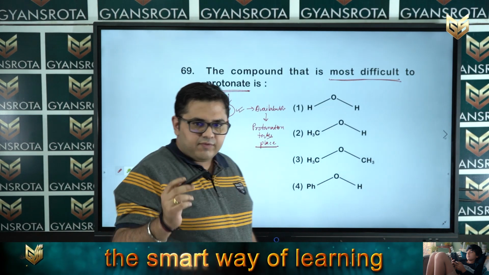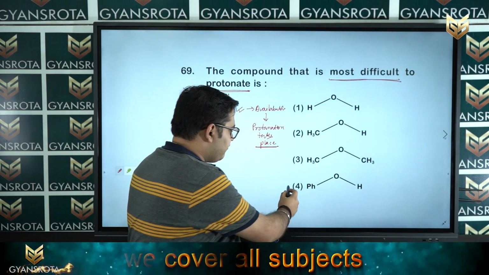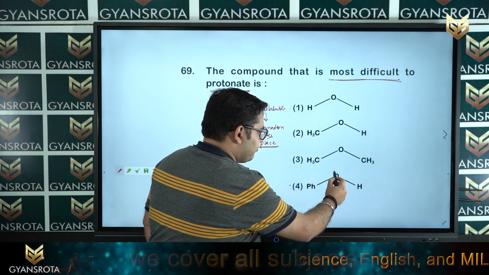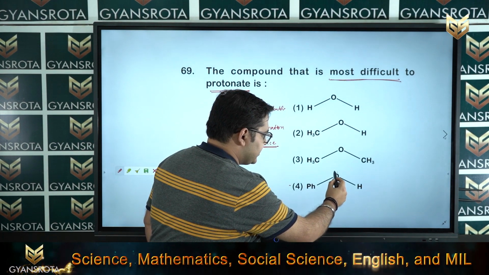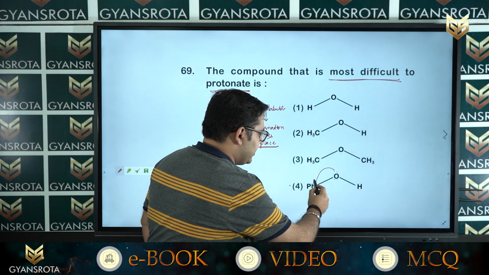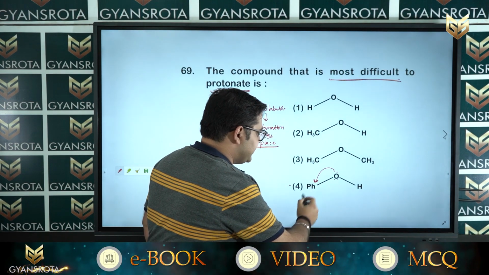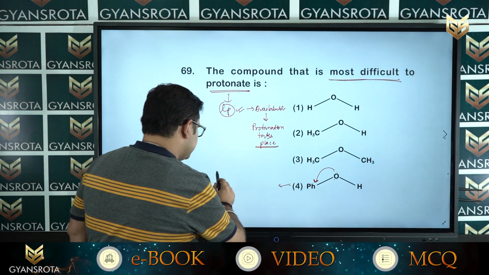But if you see option number 4, here the lone pair which is available on the oxygen goes into resonance with this benzene ring. So, what is the structure in this?